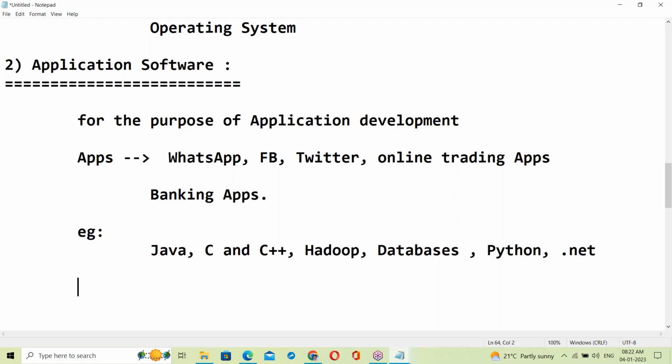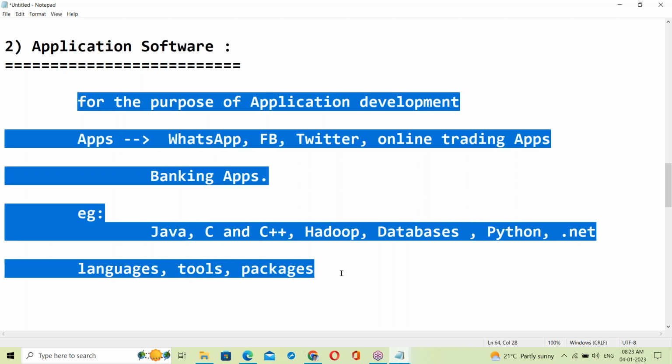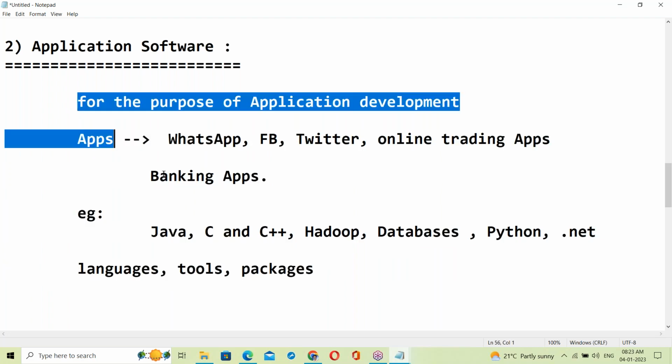So which is exactly application software? See, in software we have many technologies, more than 100 technologies. There are some languages we are using, tools we are using, and some packages, right? Languages, tools, and packages, different kinds of things. So which is exactly application software?